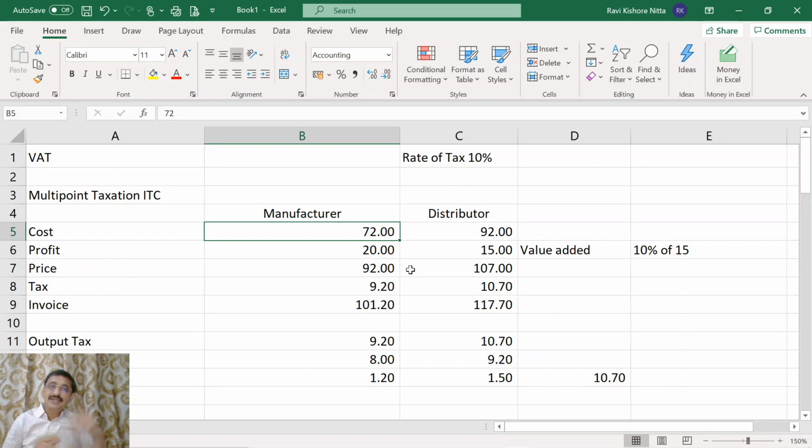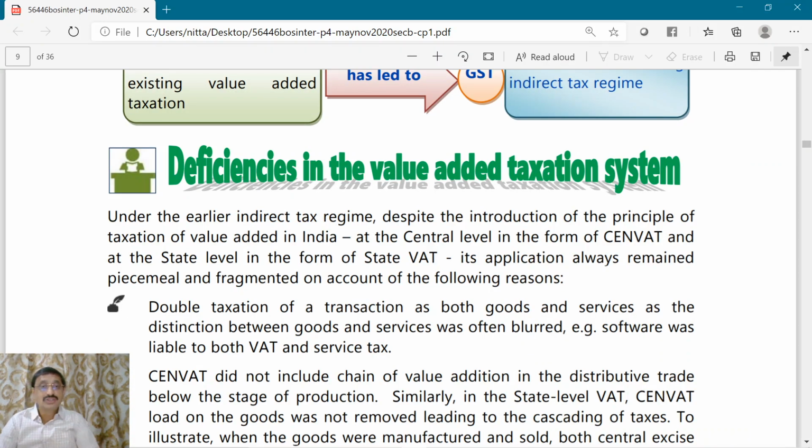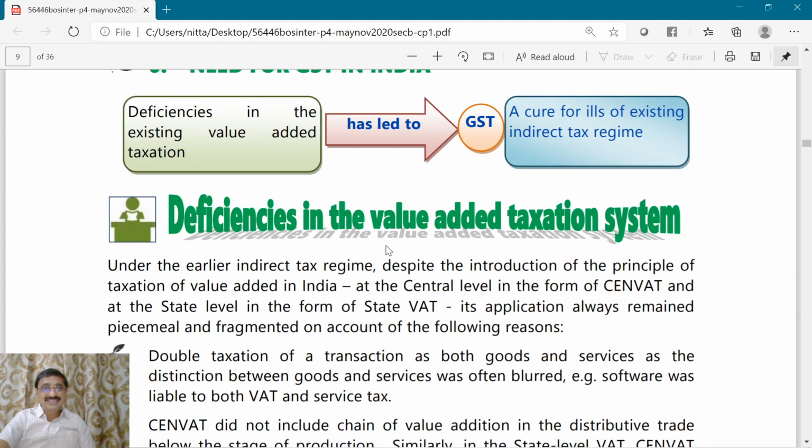Also, prior to the GST regime, the Constitution of India did not give the authority to levy tax on services to the state governments. The state governments did not have the power to levy service tax at all. These were certain issues prevailing prior to the introduction of GST.